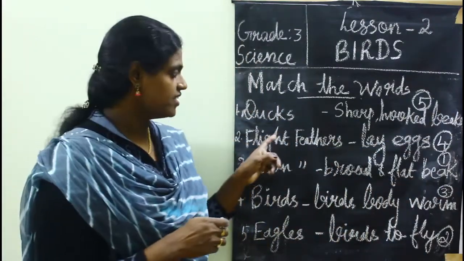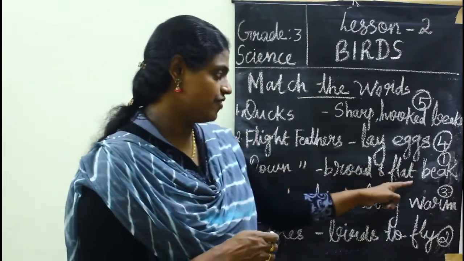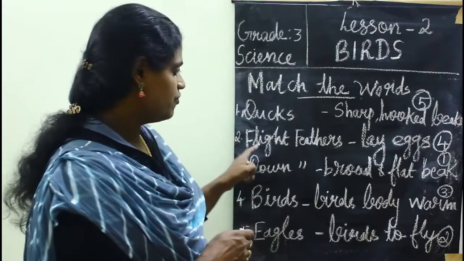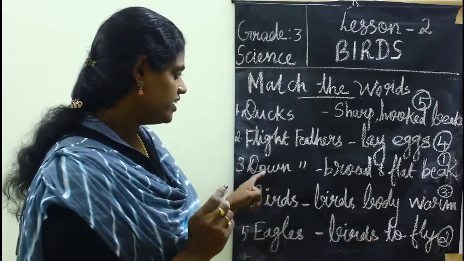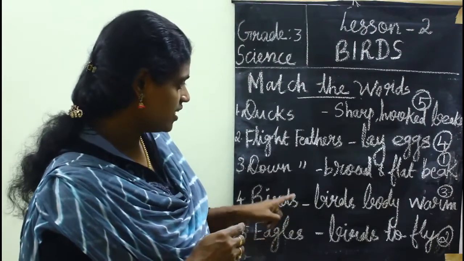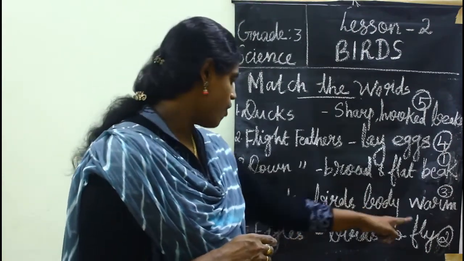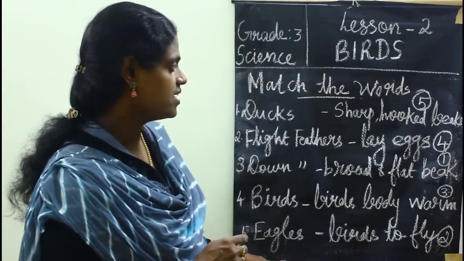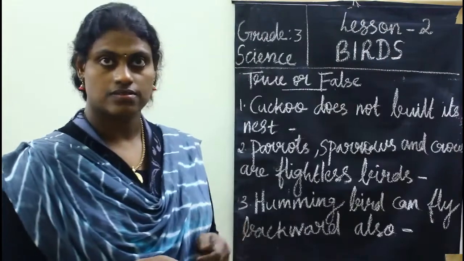So first one is ducks. Ducks have broad and flat beak. Then flight feathers help the birds to fly. Then down feathers, what will the down feathers do? It keeps the bird's body warm. Then eagles have sharp and hooked beak.